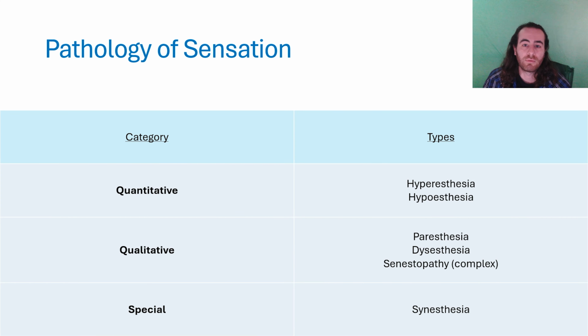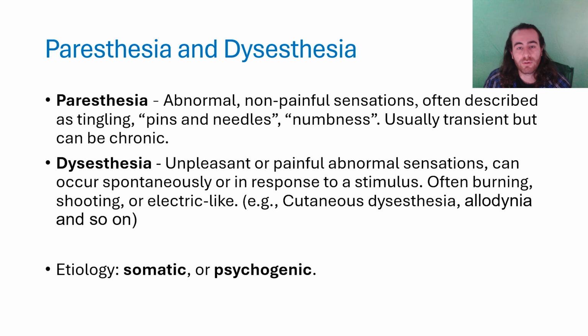Qualitative pathologies are conditions where we see alteration of sensations. With paresthesia, we see abnormal, non-painful sensations, while with dysesthesia, we see unpleasant or painful sensations. Both of them can occur spontaneously or in response to stimuli.